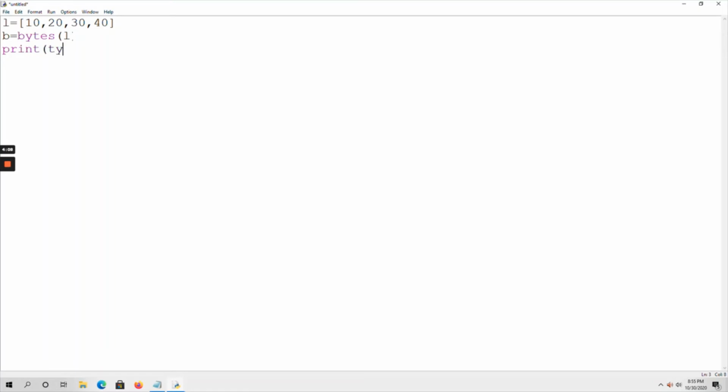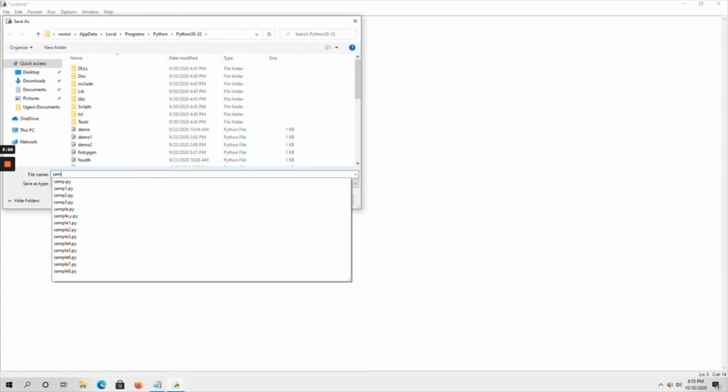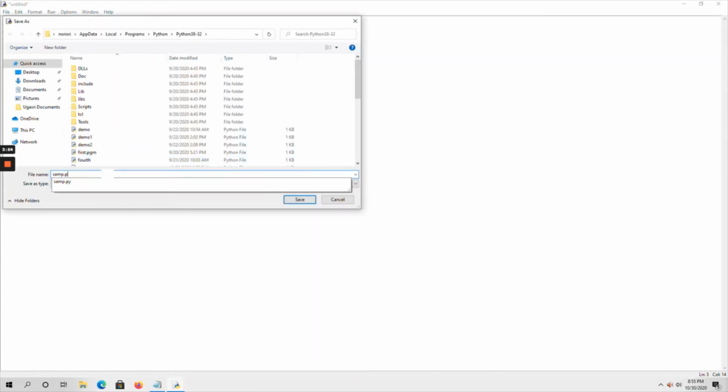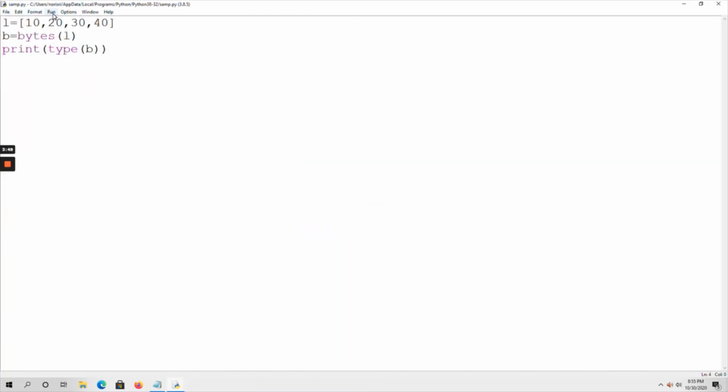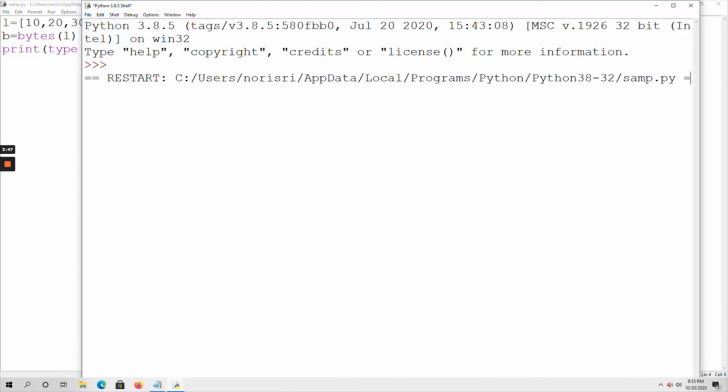If you print the type of B, let me run the module. It should be a bytes object, right?